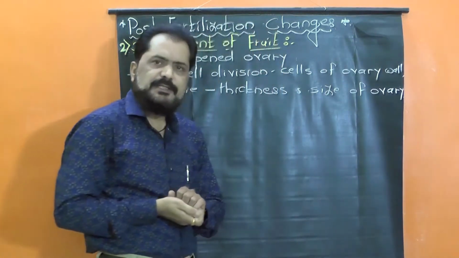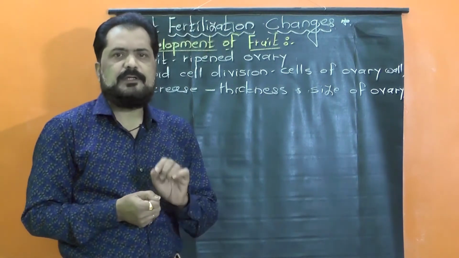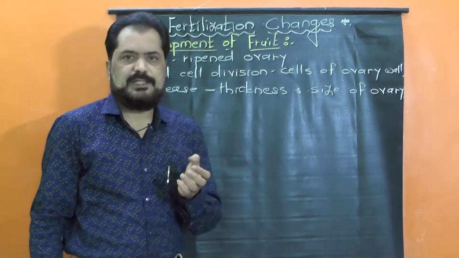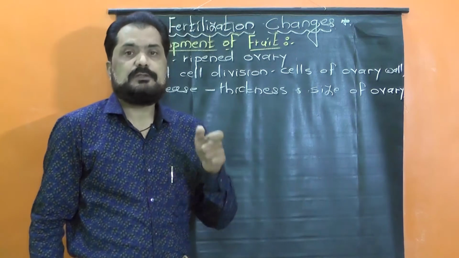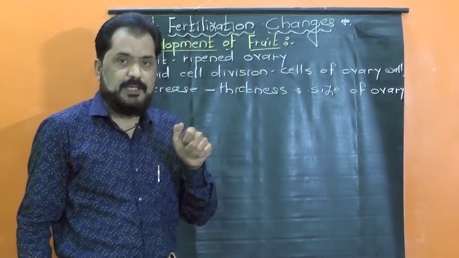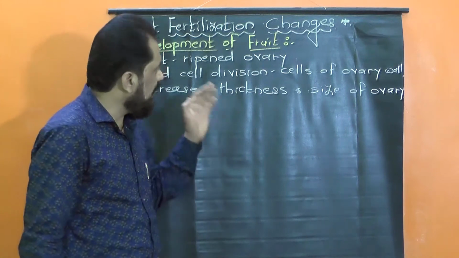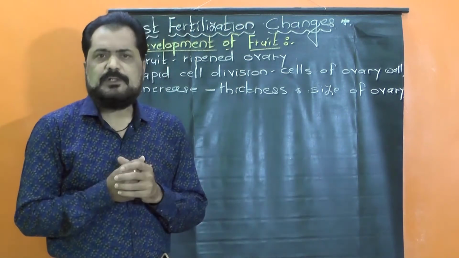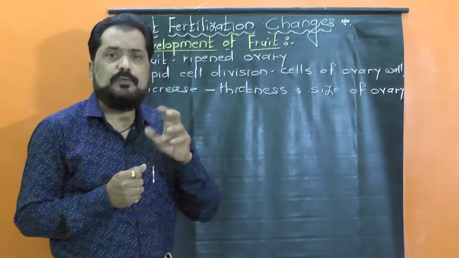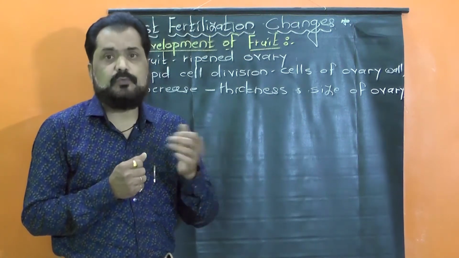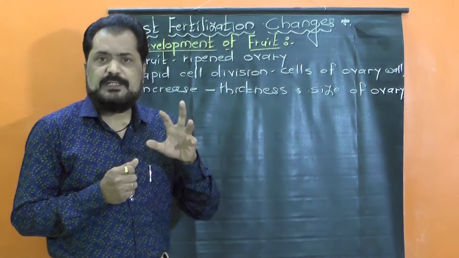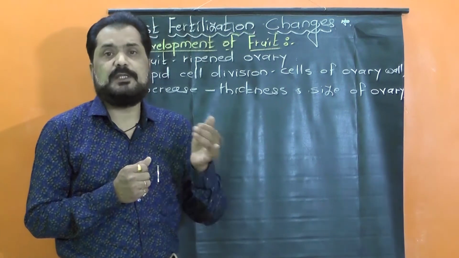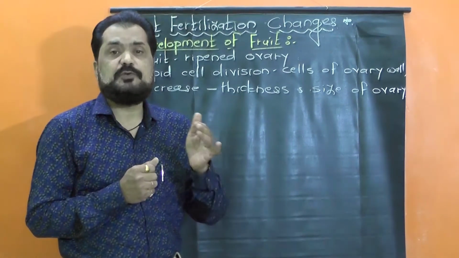Listen, I said that initially the different plant growth hormones bring about rapid cell division of the cells of the ovary wall, due to which the ovary wall subsequently becomes thicker and thicker, and it also leads to an increase in the size of the ovary. After sufficient growth of the ovary wall, we can say now it is fruit wall or it is fruit.